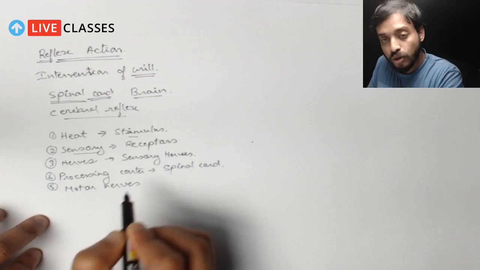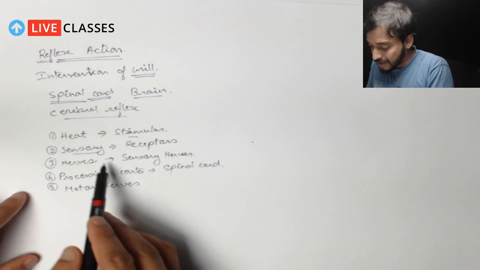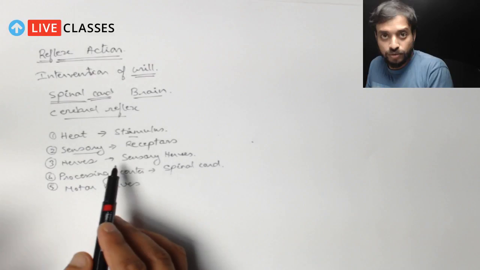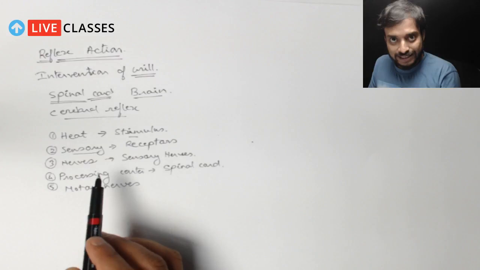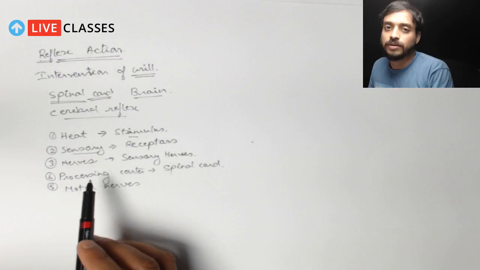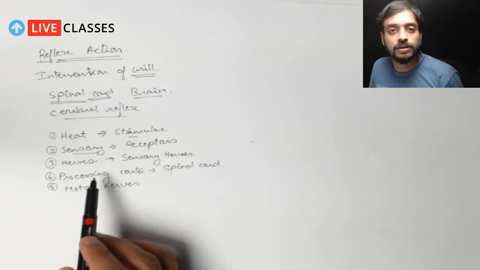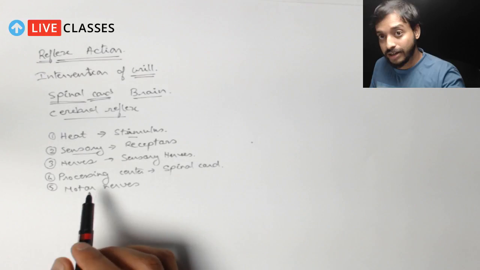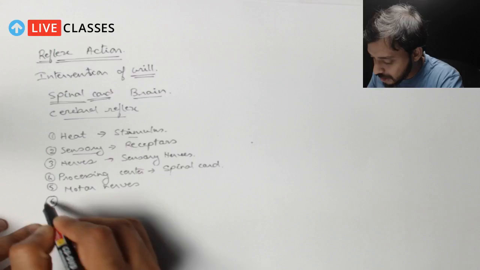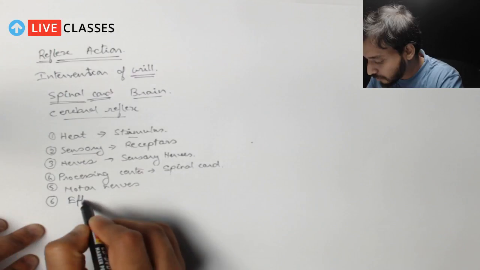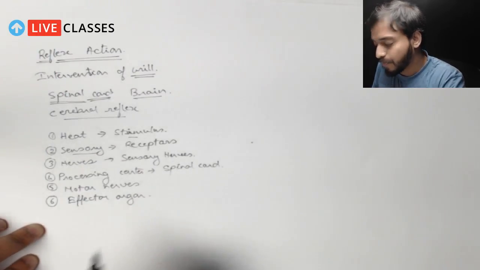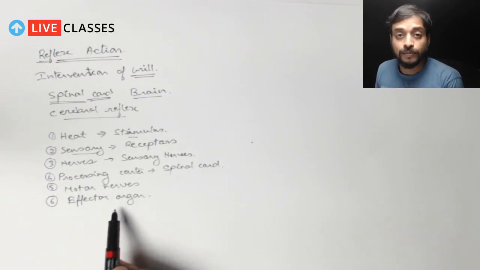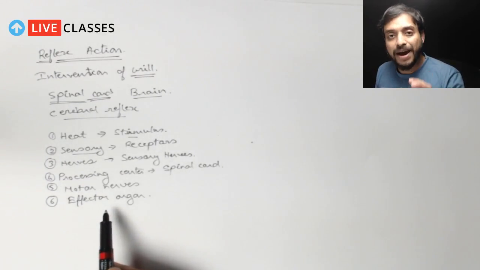So you have to understand the difference. The sensory nerves connect the sensory parts to the CNS, the central nervous system. And the motor nerves connect the central nervous system to the effector organ. Now here comes the 6th part, which is the effector organ. Right? So what is the effector organ in my example?